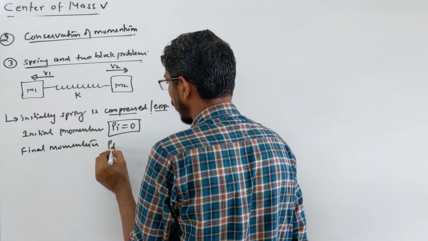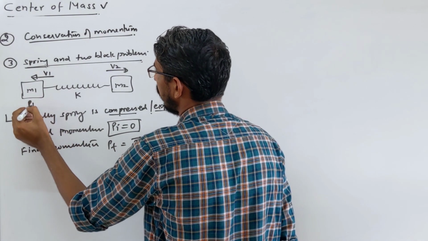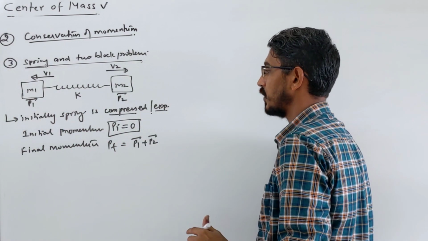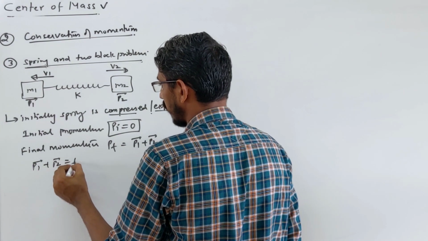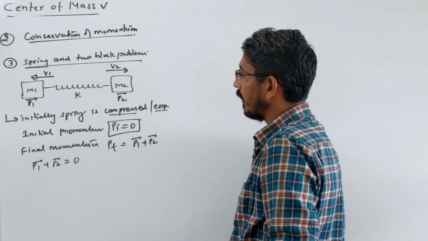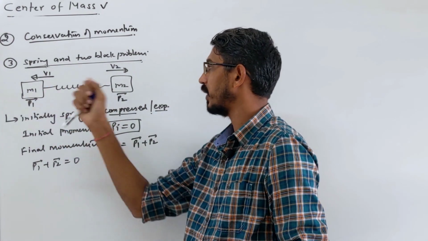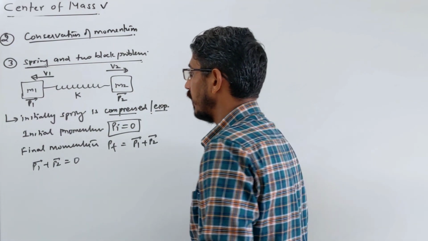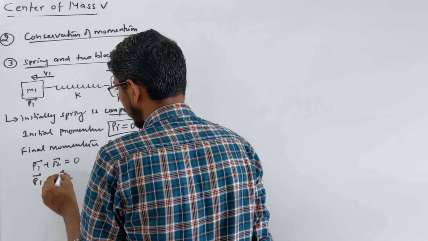Final momentum, final first, will be P1 vector plus P2 vector. This I am calling P1, that I am calling P2, right? So the sum of these two should again be 0. So when we write that, P1 vector plus P2 vector should be 0 only. Now when you add this by vector rules, again this is P1, P2 and the angle is 180 degrees. Again the answer becomes P1 minus P2. It means your P1 should be equal to minus P2. That's all, right?